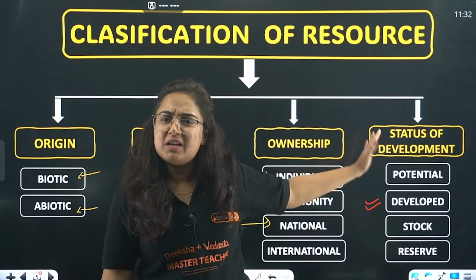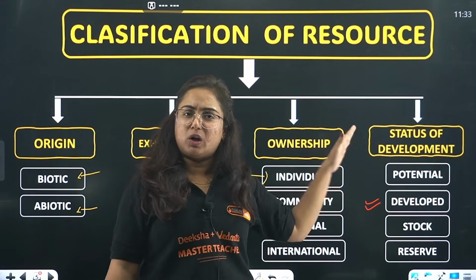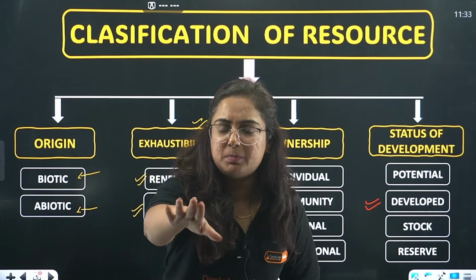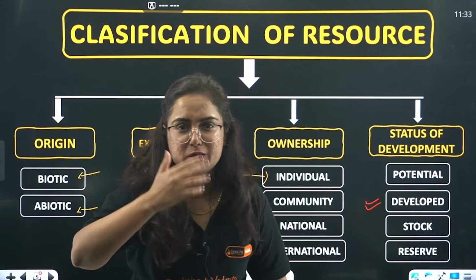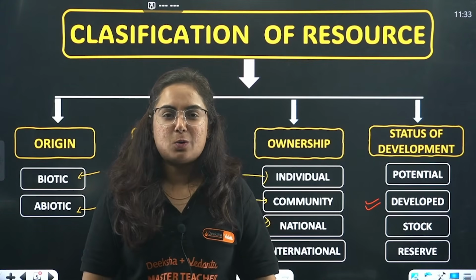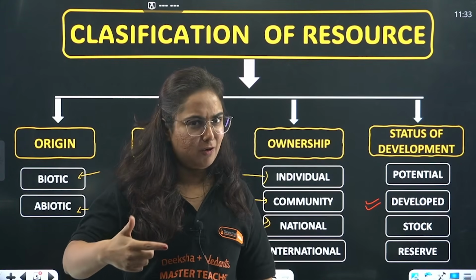Now come towards the potential. That is the same kid who has the potential and is always being told by the parents as well as the teacher, see, you have the potential but you are not willing to do it. But here the resource is not unwilling. This is not the case. So do you feel like I'm talking about you right now?